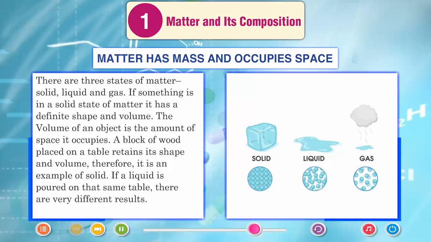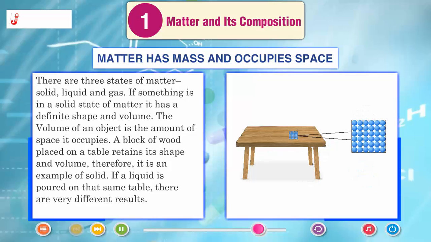There are three states of matter: solid, liquid and gas. If something is in a solid state of matter, it has a definite shape and volume. The volume of an object is the amount of space it occupies. A block of wood placed on a table retains its shape and volume. Therefore, it is an example of a solid.